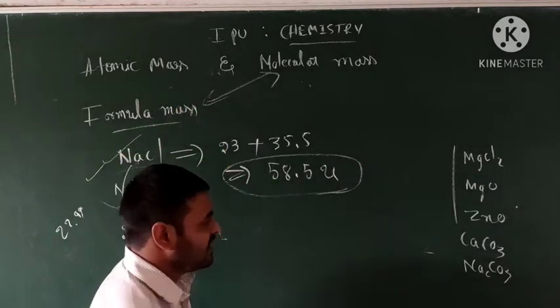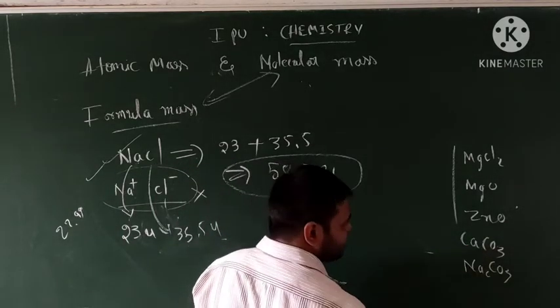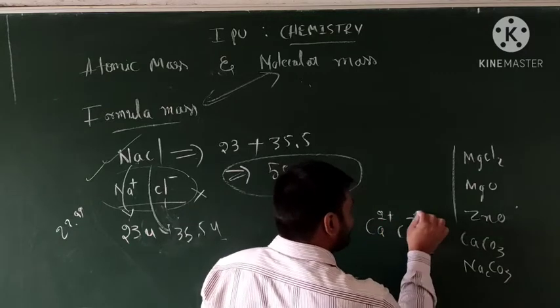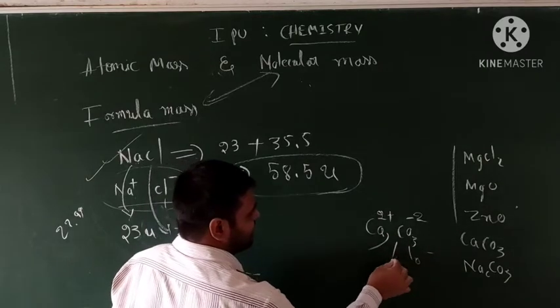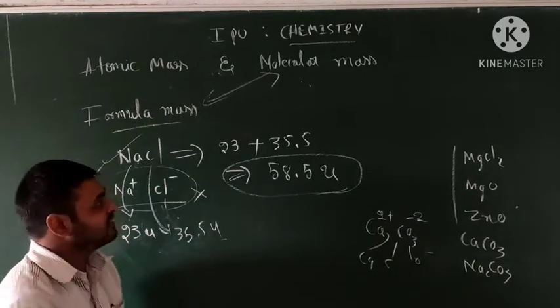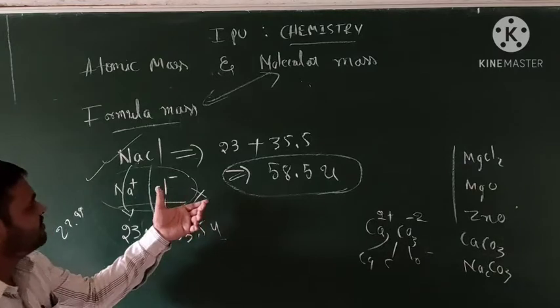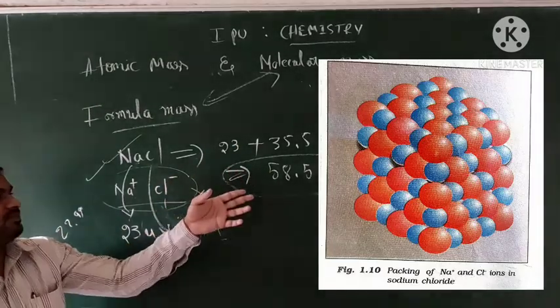Okay students, can you calculate for example calcium carbonate? Calcium has 2 plus ions and carbonate has 2 minus ions. Calculate Ca, carbon and oxygen. These are different examples to calculate the formula mass. This is one of the best examples, the 3D structure of NaCl.